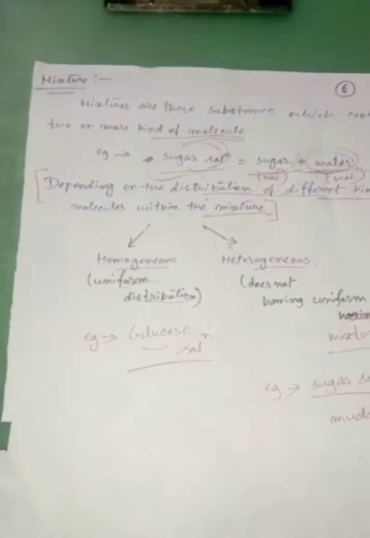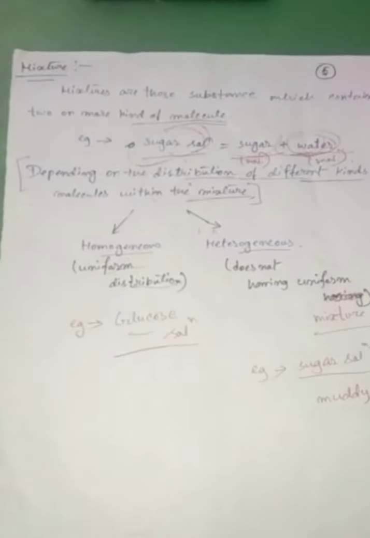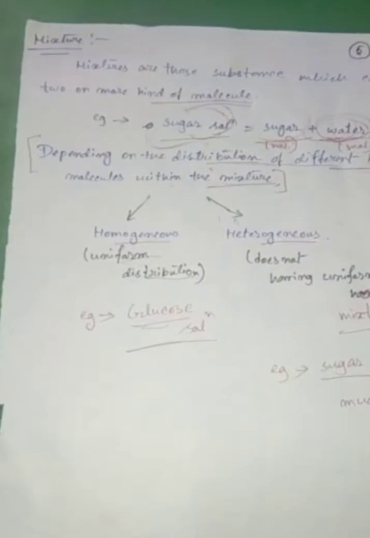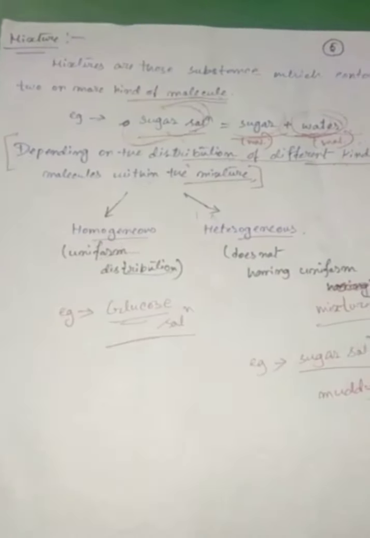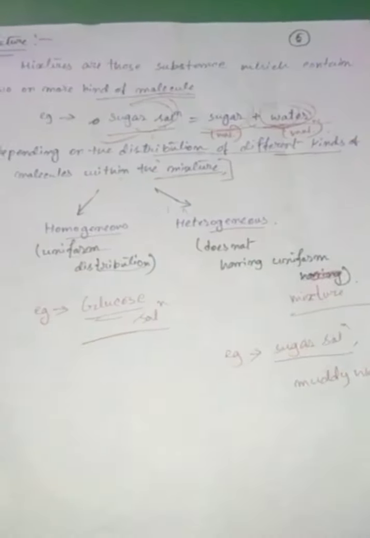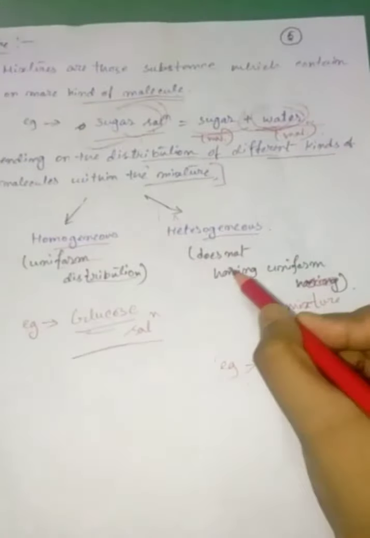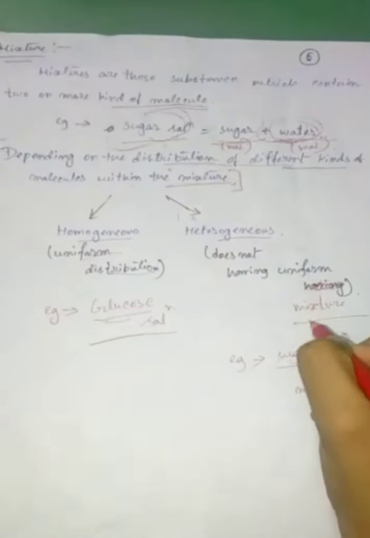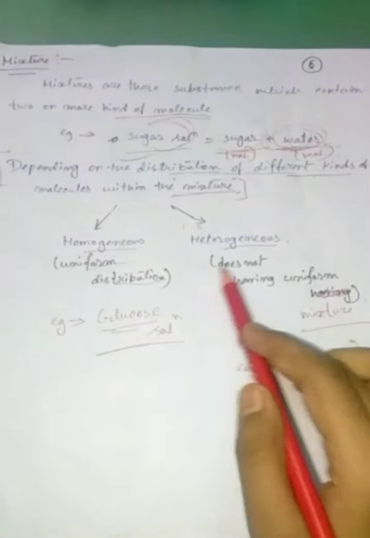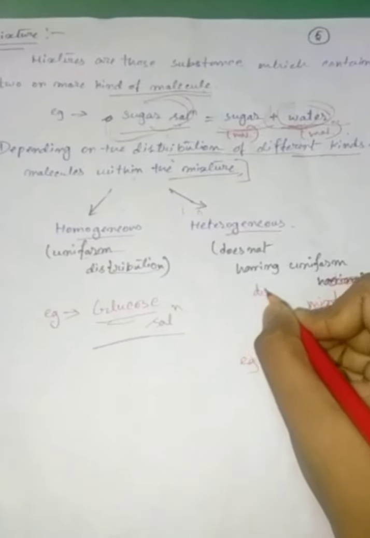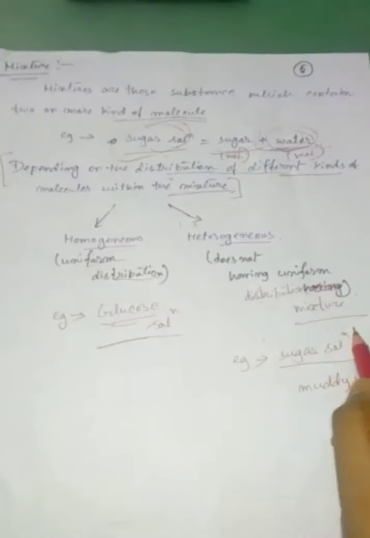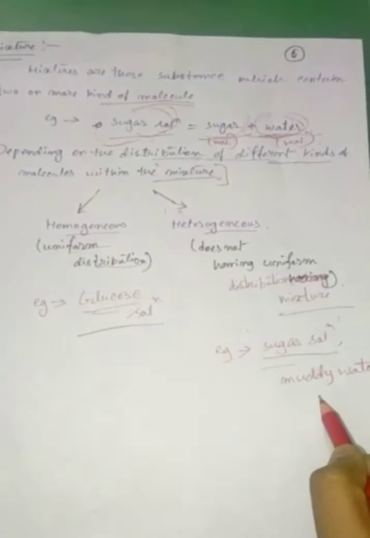Means 50% water, 50% sugar. So it is a homogeneous sugar solution. Glucose, 50% water, 50% glucose. So we obtained a homogeneous glucose solution. So what is a heterogeneous mixture? Totally opposite to the homogeneous mixture. Means this mixture does not have uniform distribution of molecules. Okay, for example sugar solution, muddy water.